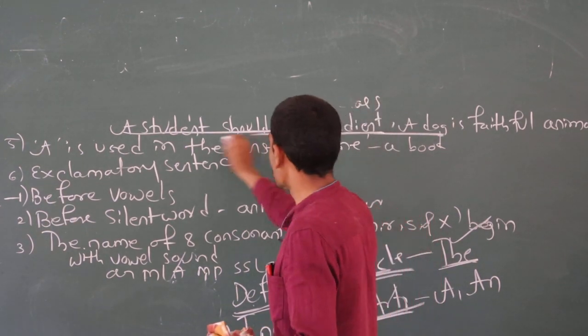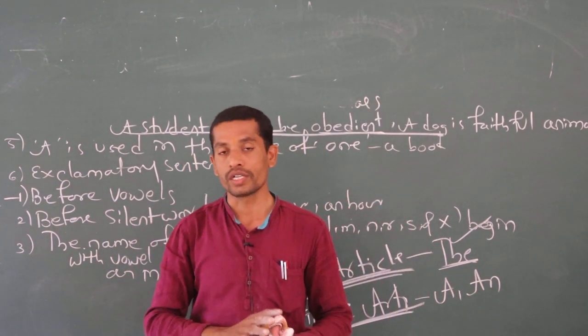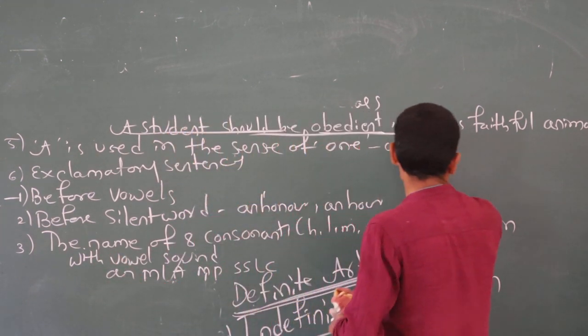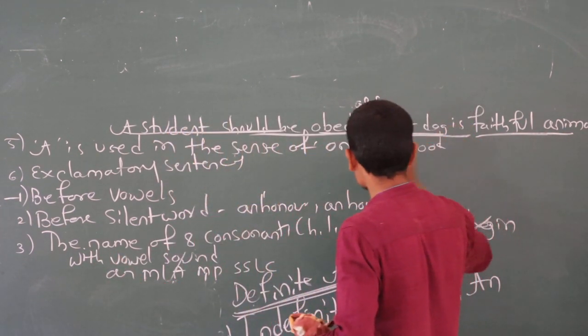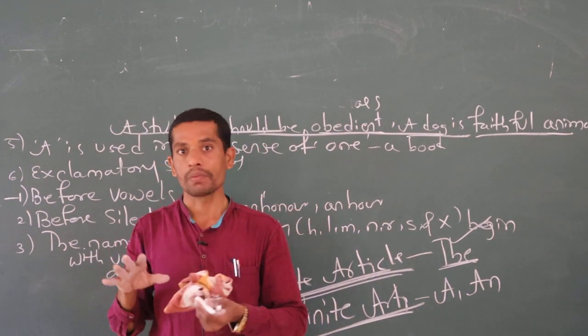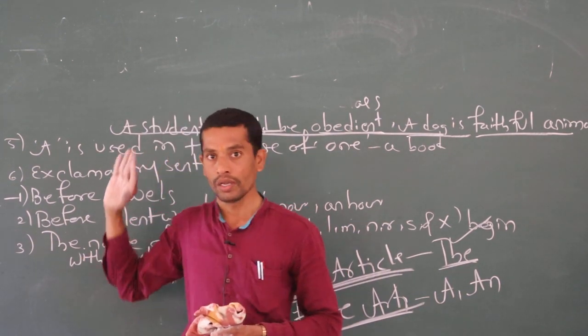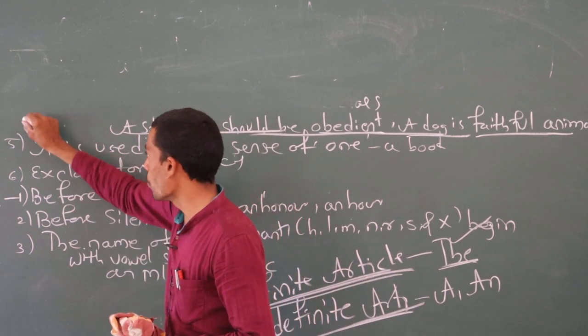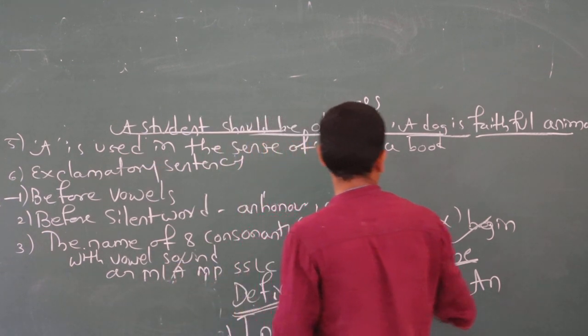Again another example: a dog is a faithful animal. Here also that dog represents all dogs, the whole class of dogs. That's why we have to use a. So this is the fourth one. If it represents the whole class, we have to use the article a.